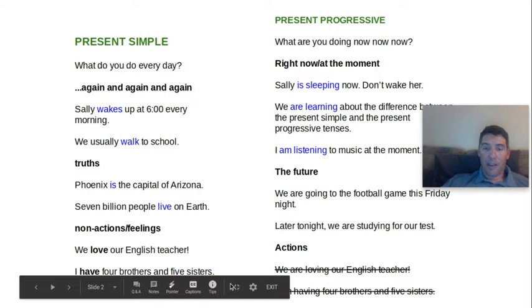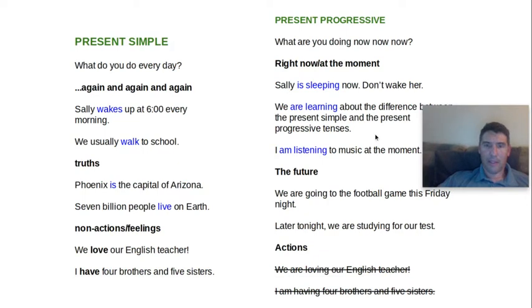We don't say, like over here it says, we are loving our English teacher. We don't really say that. It's not an action. I have 4 brothers and 5 sisters. I don't say I am having 4 brothers and 5 sisters.